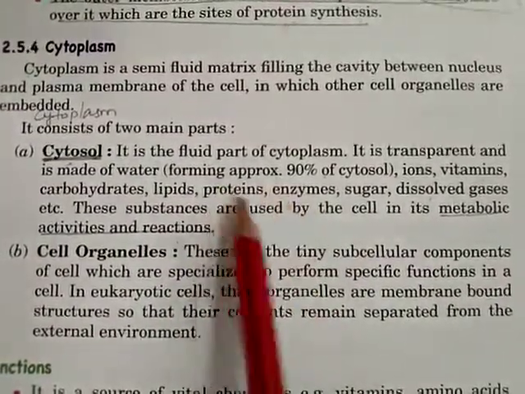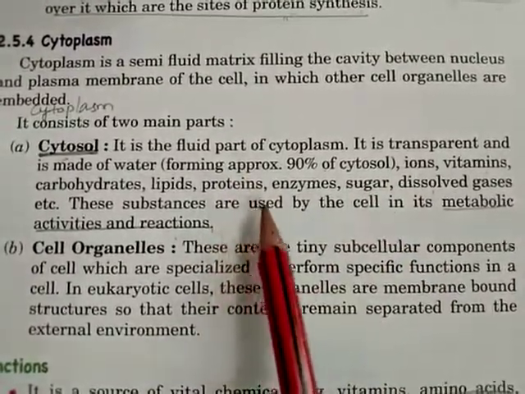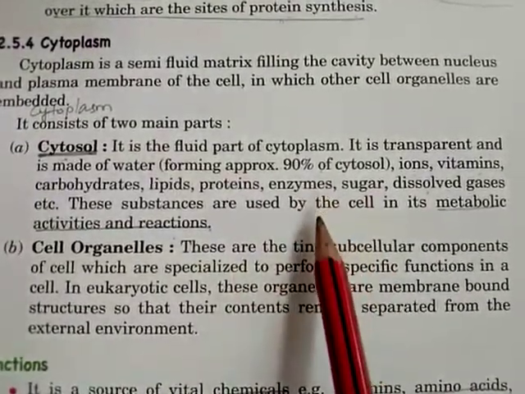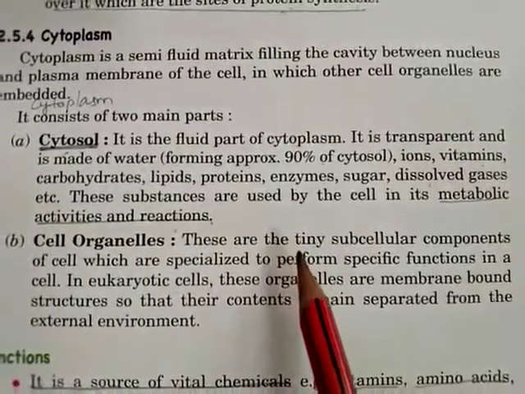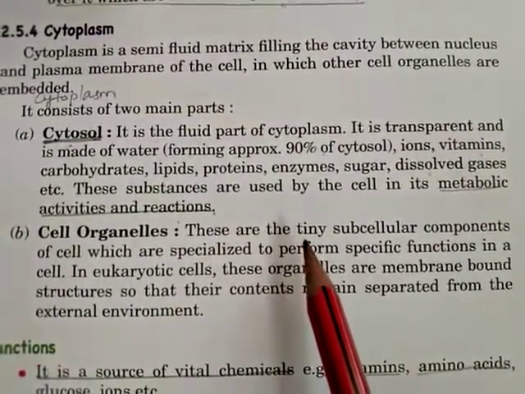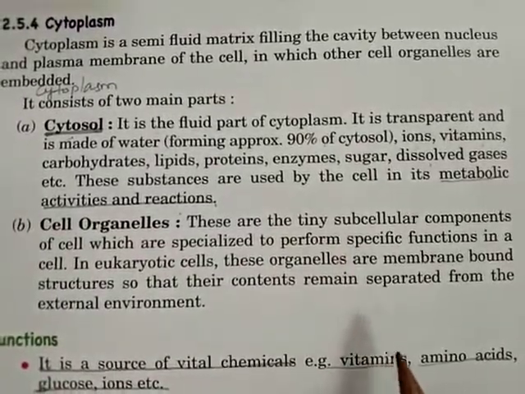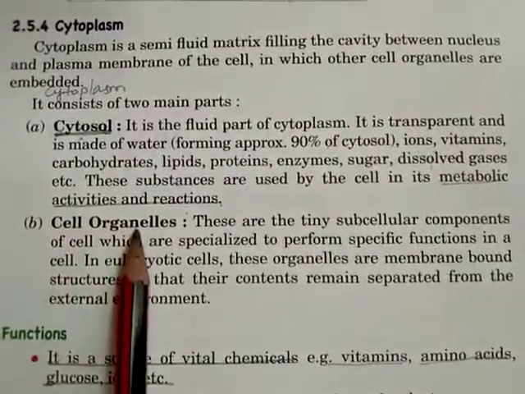So all the substances which you have seen here, which are present in this cytosol or in this liquid part, are used by the cell in its metabolic activities, meaning the constructive reactions or the destructive reactions which are going on inside the cell. And the second part is cell organelles.